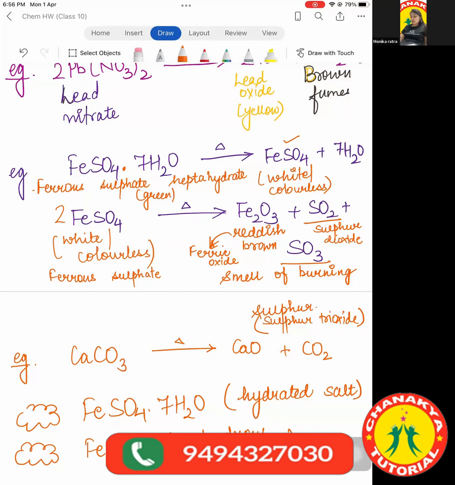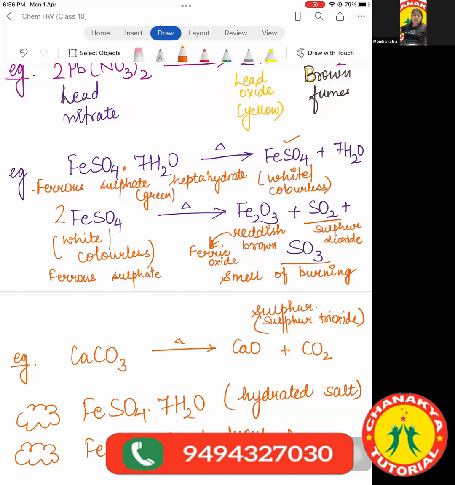Basically, this will come in the acids, bases and salts chapter. But for now, you should know a little because sometimes the question might ask that the hydrated green colored salt formed anhydrous white colored salt, which on further heating formed the reddish brown compound. So you have to write the entire reaction.